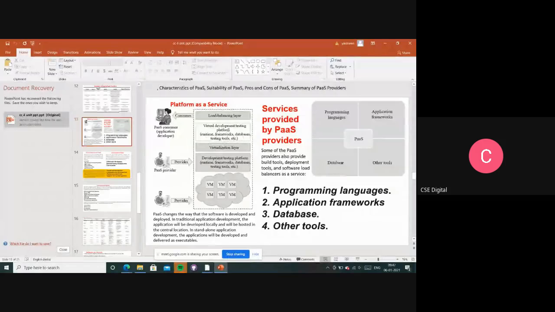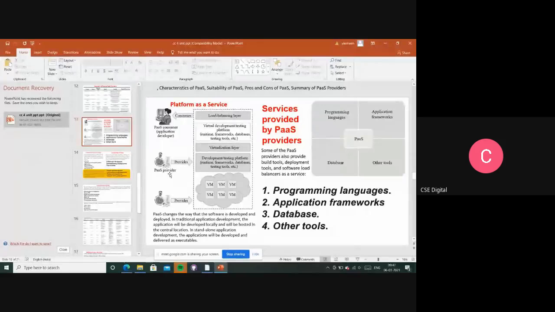We can use any tools from here, and this load balancing will be controlling n number of users and providing some services to the users, right? Load balancing layer. So here in this platform as a service, all these things are going to be controlled and managed by the PaaS providers. PaaS providers are going to be controlling and managing, and they are going to be providing the services to the users.